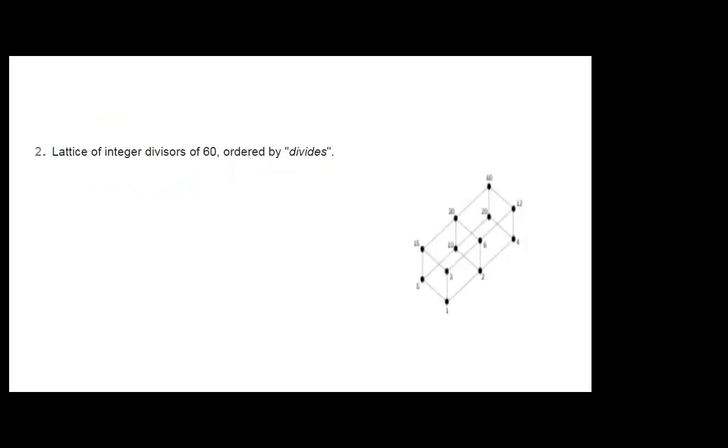The next example is the lattice of integer divisors of 60 ordered by divides. You can see which numbers divide 60, as given in this Hasse diagram.